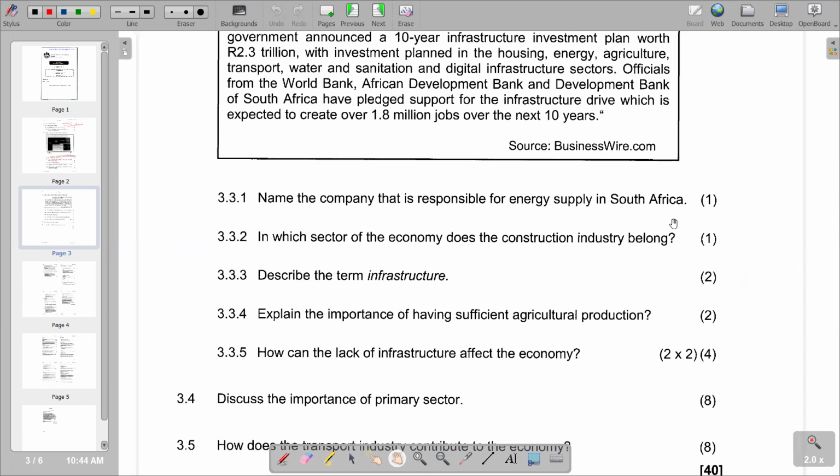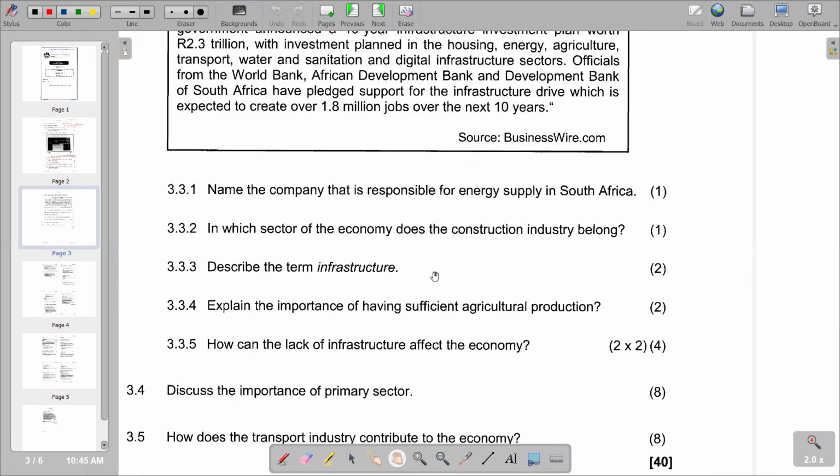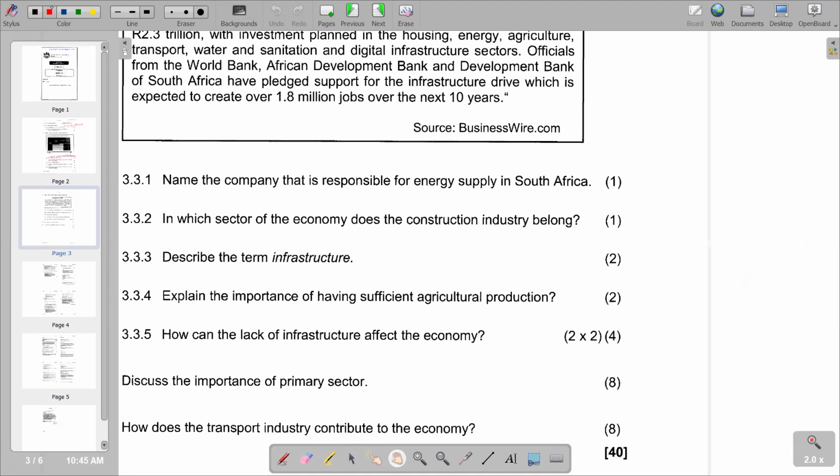This is a clear question, which is very straightforward in terms of its requirement. So obviously, we know that the company that is responsible for energy supply in South Africa is Eskom. Eskom becomes the answer that we have there. So here we are saying it's Eskom. Of course, we have to present it in caps. So this is what we have.